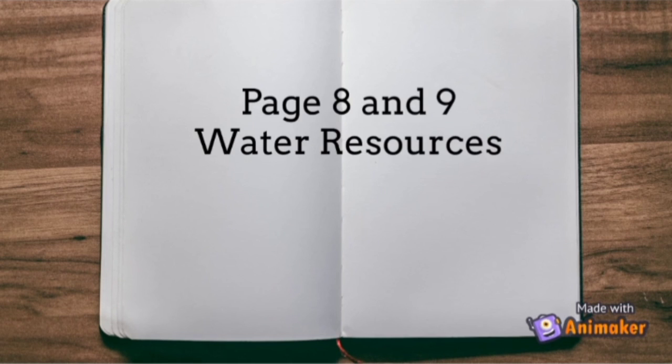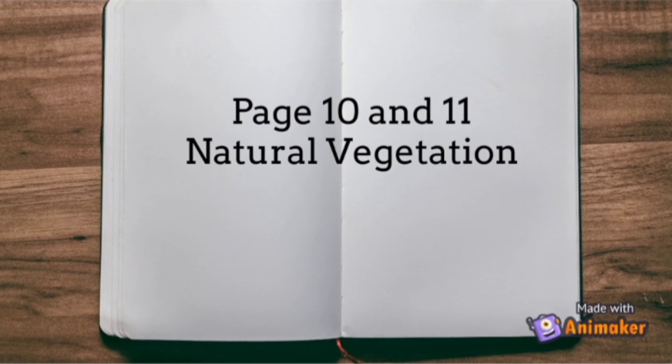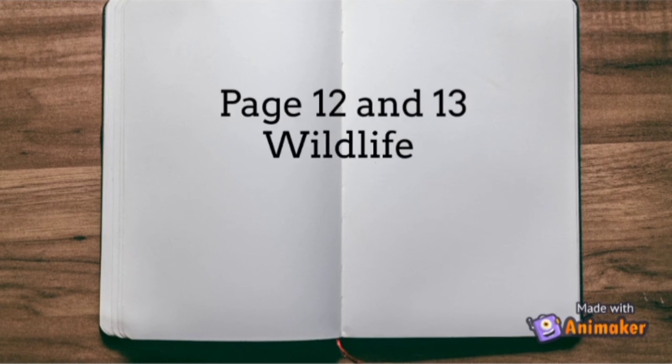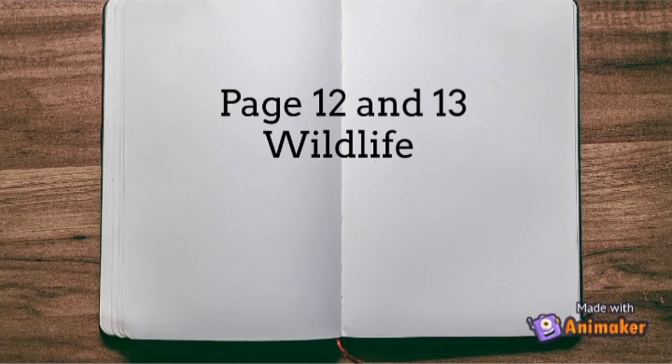Then on the next pages you will explain about water resources, then there will be natural vegetation, and last it will be about wildlife. This is how you will complete your scrapbook, which you will cover beautifully and everything. I hope you have understood this.